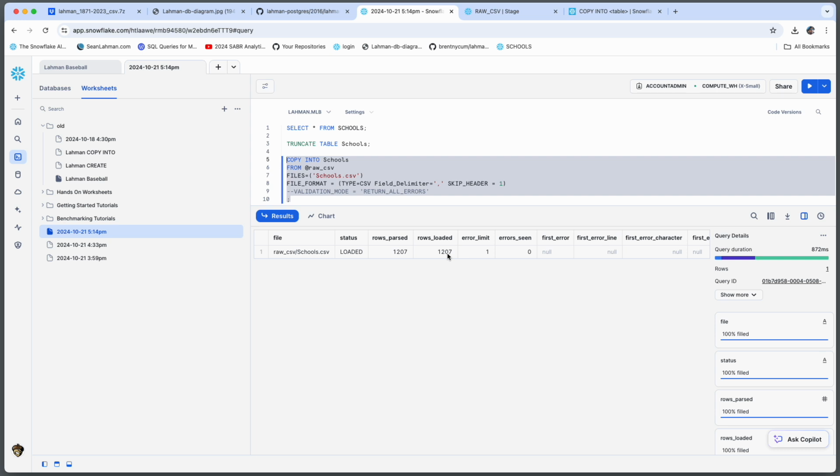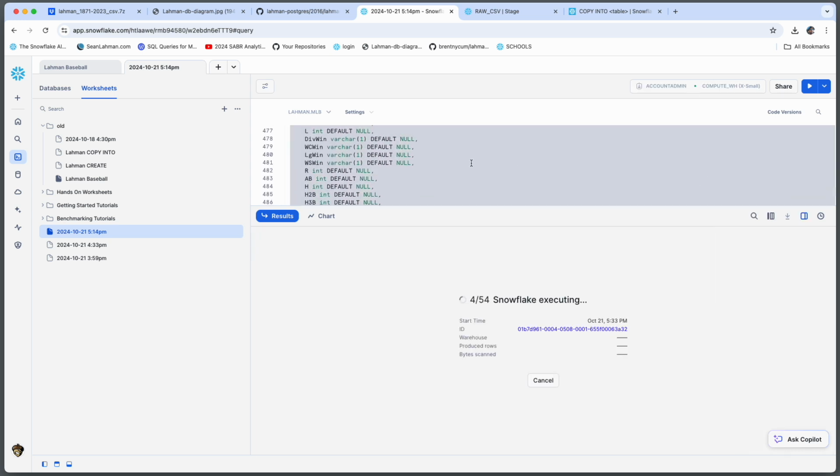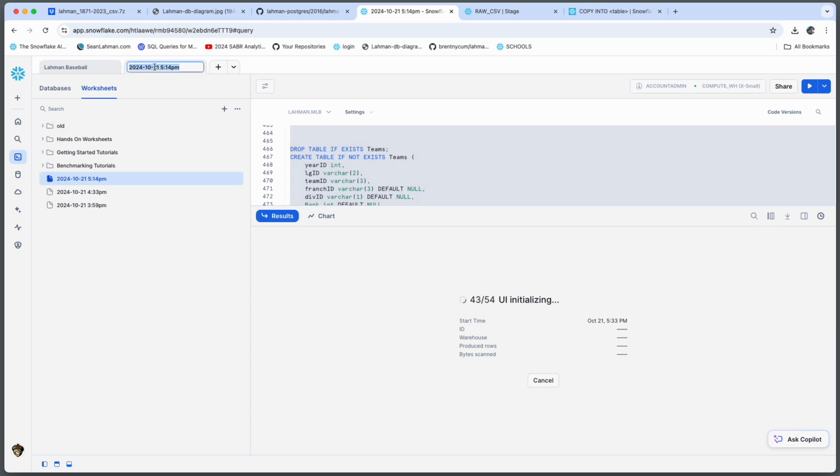It's great that we see success loading the 1,207 rows of the school's table, but if we step back and see what it took to get here, we start thinking about, okay, we had some data issues, we had some table issues, quite a bit of issues. We did have some success on a couple of loads, but we still have a lot of tables to load. So going forward, we're going to step back and go table by table, looking at the existing header lines of the CSV files and the existing DDL of the tables, make the necessary adjustments, and recreate all the tables in Snowflake prior to attempting to load them from stage.